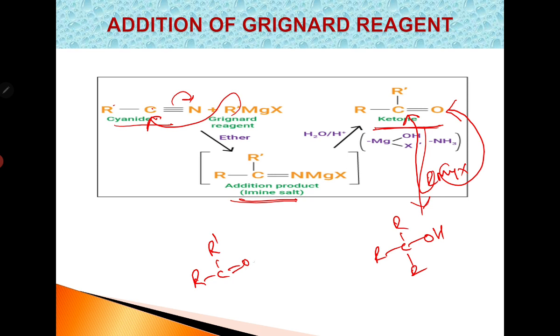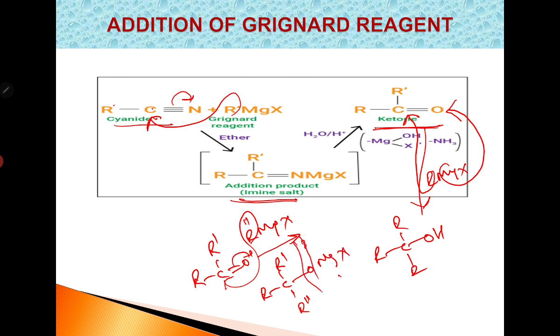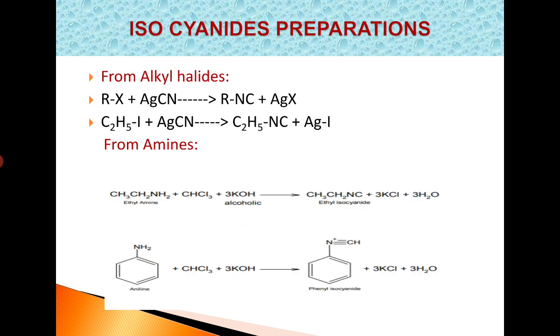If this is treated with RMgX again, this R group is bonded to this carbon atom. So R, C, R group from Grignard reagent, OMgX. This on hydrolysis again gives tertiary alcohol. In this way, cyanide reacts with Grignard reagent and gives ketones.